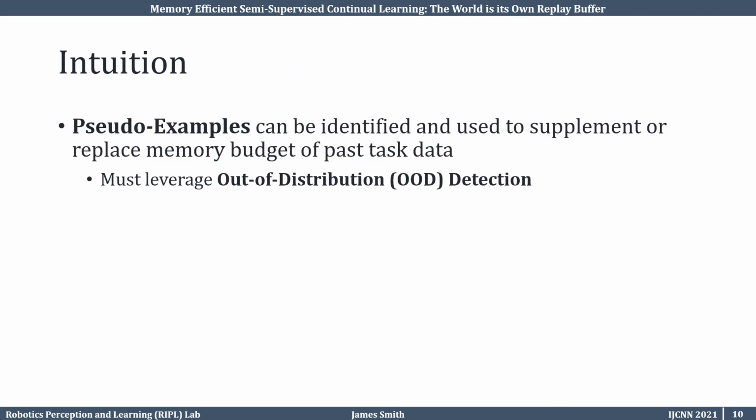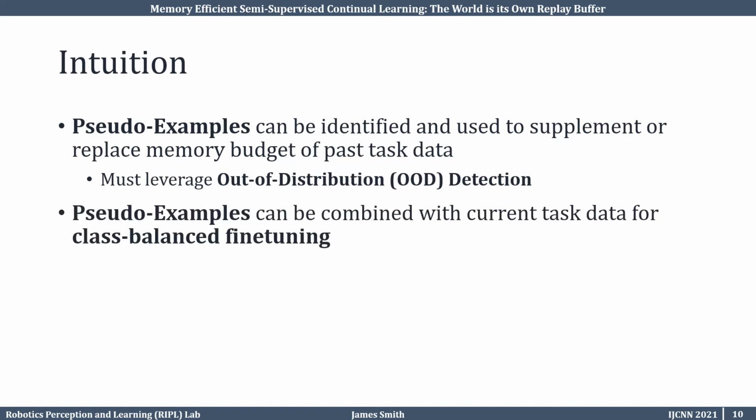We design an approach which is directly motivated by our setting. Because prior task examples may exist in the unlabeled data, we want to identify these samples and assign them a pseudo-label to be used as a supplement or replacement to a memory budget of past task data examples. This involves leveraging out-of-distribution detection to identify the unlabeled examples that are in distribution.